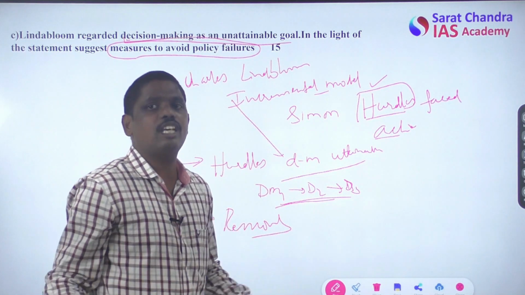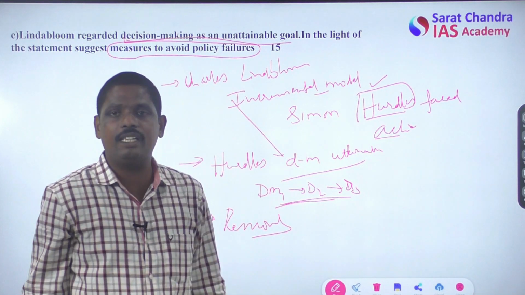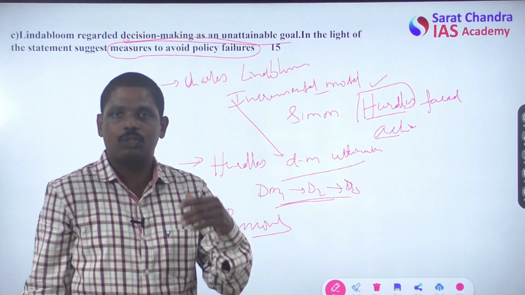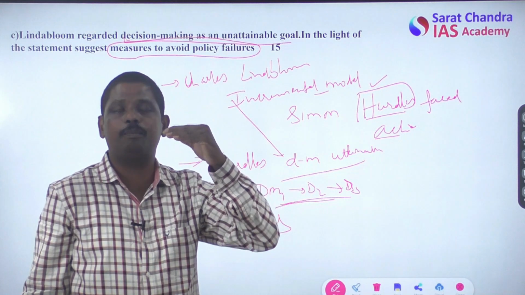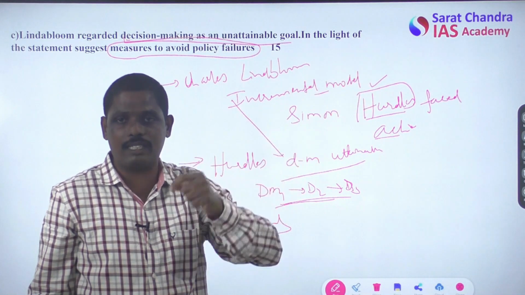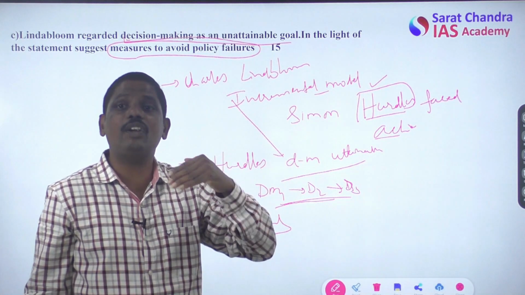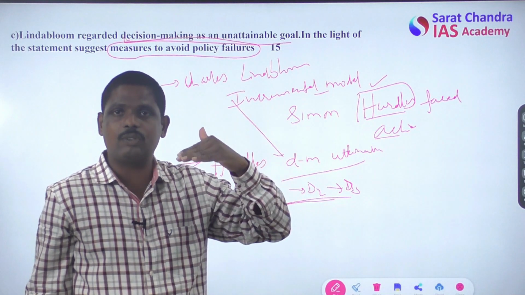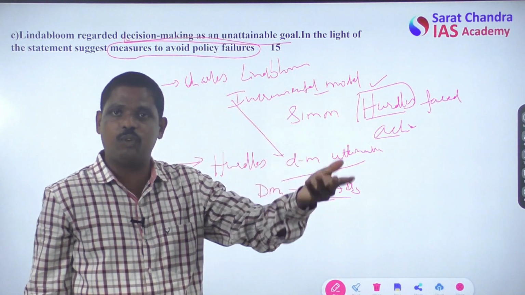The best example of Charles Lindblom's theory is the policy on poverty alleviation. How has public policy on poverty alleviation been designed from the 1970s till date? What kind of decisions were taken? Initially poverty alleviation was targeted by using food distribution.